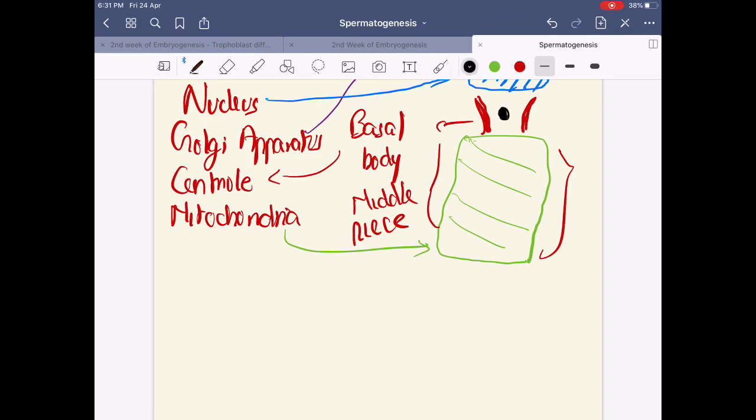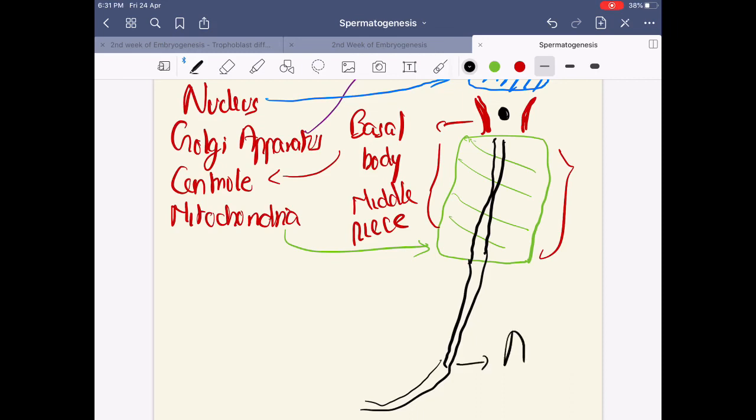In the center you have something which is going on like this. It extends into a large part of the tail. Clear? So what is this? This is actually the axial filament, and it's believed to have developed from the centriole.